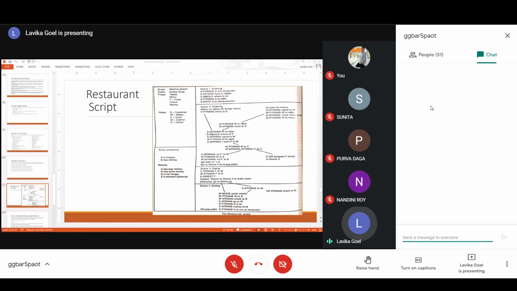So the first one is, the customer is going into the restaurant, so the subject is S, and going means transfer of a physical location. So the primitive action is P trans for that. Then he is going himself, meaning he is walking actually. He is not transferring something else, he is transferring the same thing. So the object is also S. So S P trans S into the restaurant. That means he is going into the restaurant.